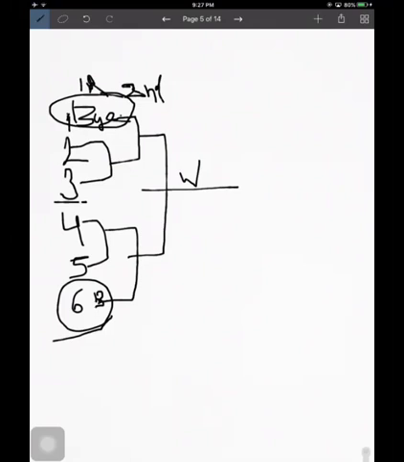Now let's move on to the next page and make a picture of, suppose, 11 teams. Will that be fine? Let's write down the number of teams: 1, 2, 3, 4, 5, 6, 7, 8, 9, 10, 11.